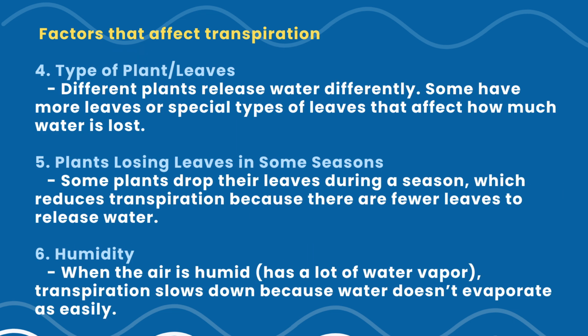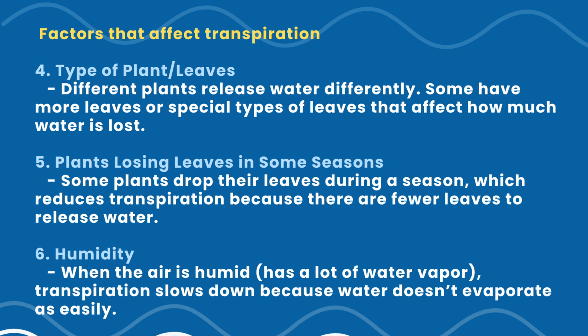The fourth factor is the type of plant or type of leaves. Some plants have large, thin leaves that lose water easily, while others have small or waxy leaves that conserve water. So different types of leaves can really control how much water can escape.